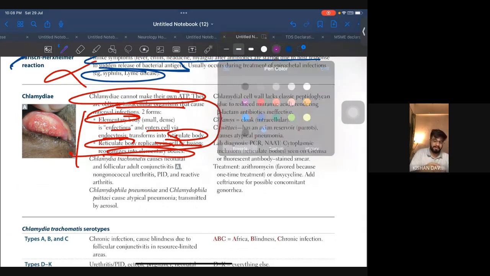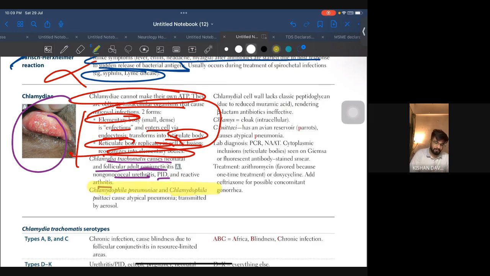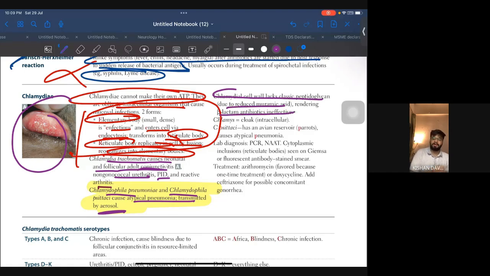What they will ask is various symptoms and various species of chlamydia. So this image is so important. Okay. Chlamydia trachomatis causes neonatal and follicular adult conjunctivitis, non-gonococcal urethritis, PID, and reactive arthritis. Another important point: Chlamydia pneumoniae and Chlamydia psittaci cause atypical pneumonia transmitted by aerosol. Very important. The chlamydia cell wall lacks muramic acid, rendering beta-lactam antibiotics ineffective.